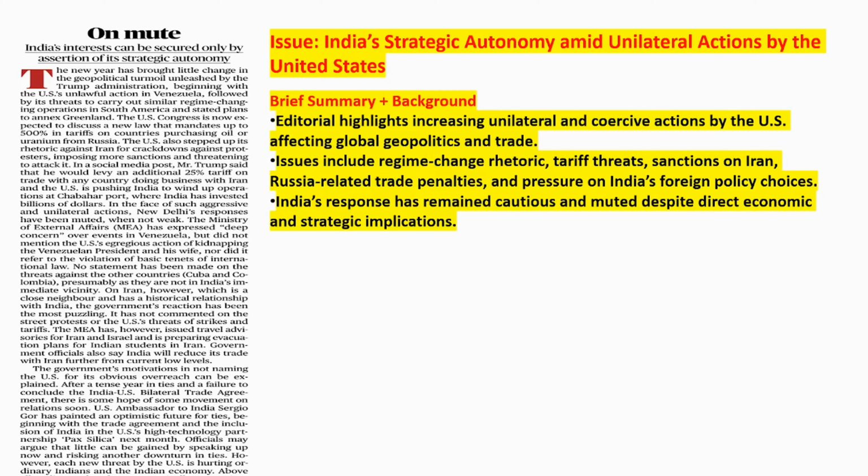And a few months back, in fact 3 years back, the US told India, please stop buying oil from Venezuela or we will punish you. So India stopped buying oil from Venezuela. Then again a few months back, the US told us, please stop buying oil from Russia, otherwise we will punish you. So we stopped buying oil from Russia. Now Trump is doing whatever he wants in Venezuela. Trump is doing whatever he wants in Greenland.